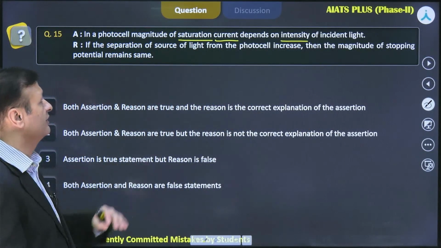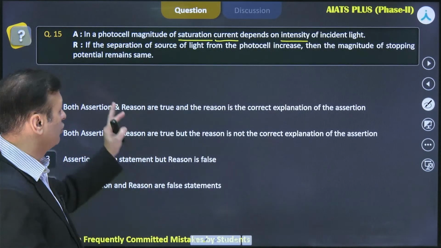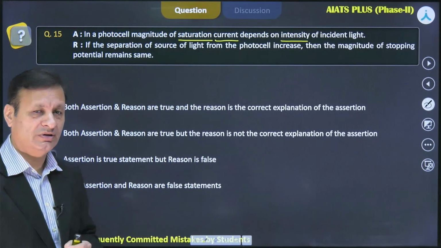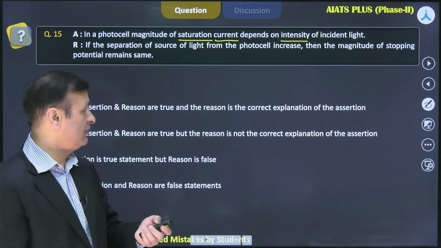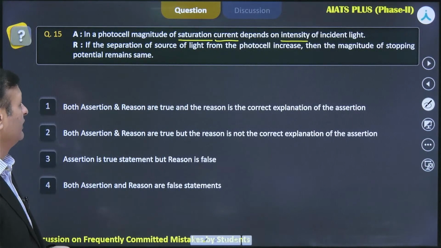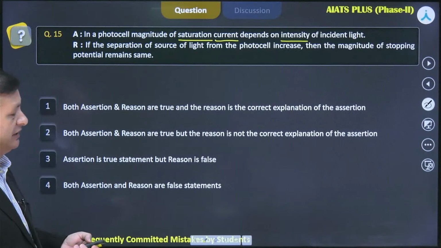So if you understand these two words, I think that would help you to understand the concept and will help you to give the answer correctly. So let's focus primarily on the assertion part only. So the very first assertion says, in a photocell, magnitude of saturation current depends on intensity of incident light.